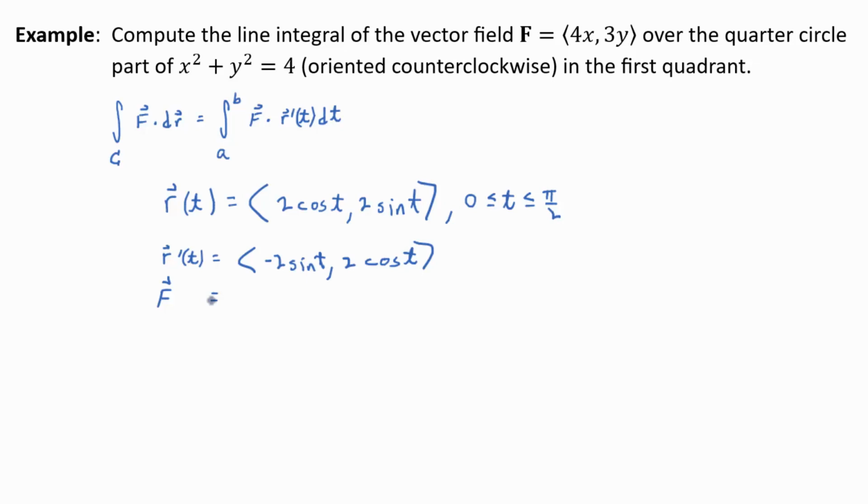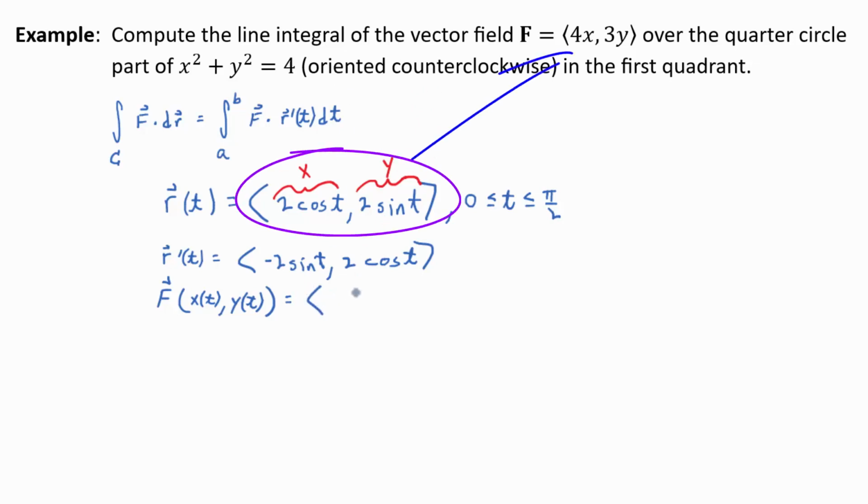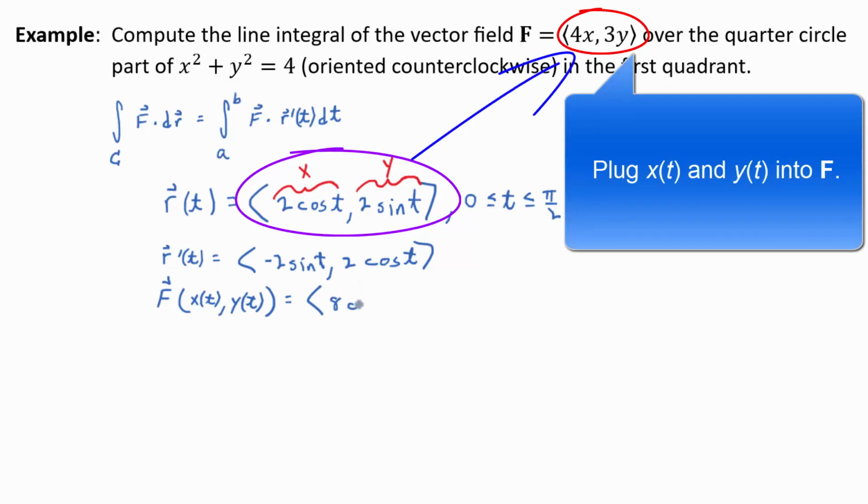Maybe I should write that at least once so that you understand the notation. But we usually shorten it to F of x(t), y(t). There are two inputs, right? x and y normally, but if we put it in terms of t, it becomes F of x(t), y(t). Okay, so from your parameterization, you know that x(t) is 2 cos t, right? That's x. y(t) is 2 sin t, so what does F become? 8 cos t and then 6 sin t, good.